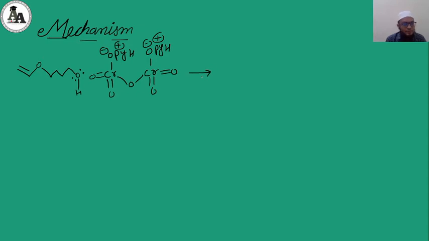Now what will happen, my dear brothers and sisters? Here the oxygen has to attack the chromium. This oxygen will attack the chromium. This chromium-oxygen double bond will convert into a single bond.